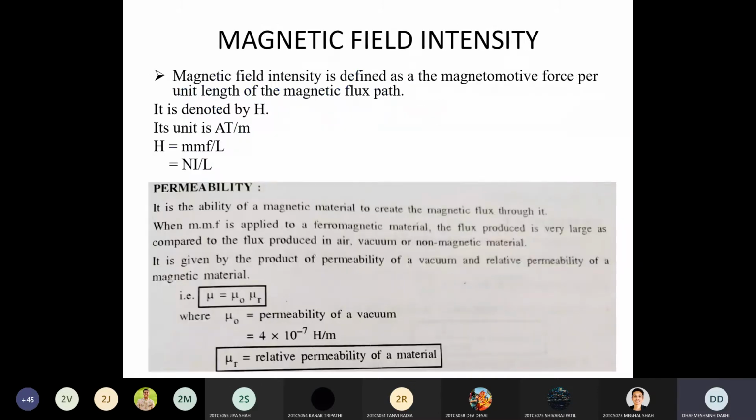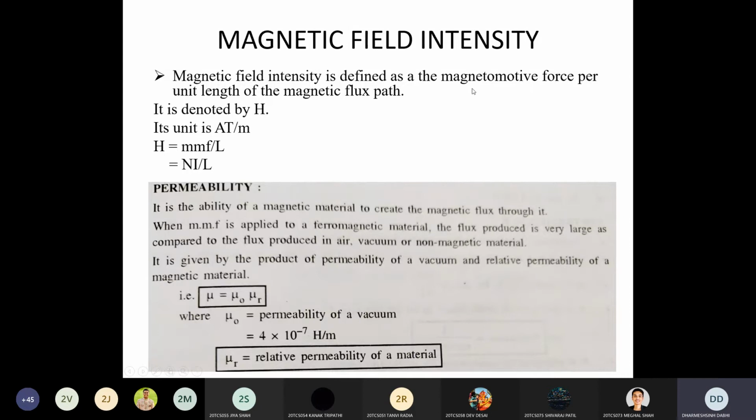Now next is the definition of magnetic field intensity. It's the same as the electric field intensity E that we measured in the electric circuit. Same way, in the magnetic circuit you can measure the magnetic field intensity. So what is the intensity of the field lines? That you can find out from this parameter.